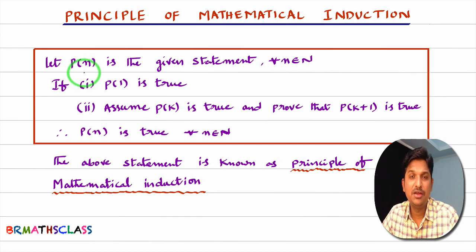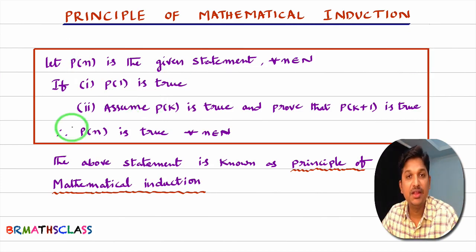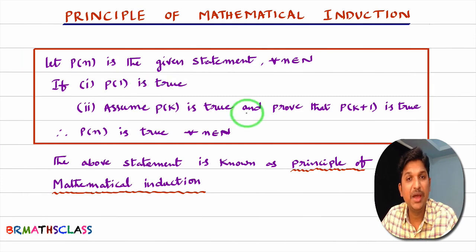Whatever the statement we are trying to prove, we take that statement as P of n. First, we take the given statement as P of n. Then we will try to prove 2 things. First one, P of 1 is true. P of 1 is true means we are trying to say that this statement is true for n equal to 1. Once we proved that P of 1 is true, by assuming P of k is true, we prove that P of k plus 1 is true. If we can prove these 2 statements, then P of n is true. Whatever the statement is there in this red box, this statement is known as Principle of Mathematical Induction.